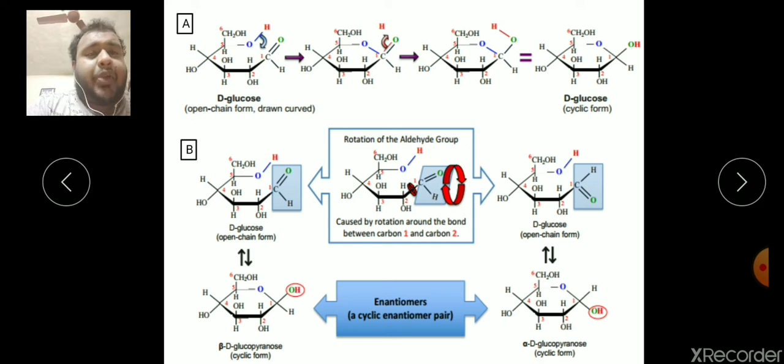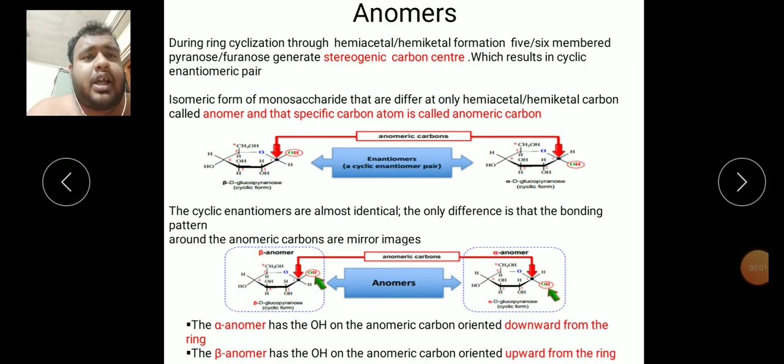This happens because the bond between C1 and C2 is a single bond, which can freely rotate, and this rotation generates the pair, which is called anomers. So what are anomers? Anomers are derivative forms due to the formation of a cyclic structure of the carbohydrate. The cyclic structures are formed due to the formation of hemiketals or hemiacetals.